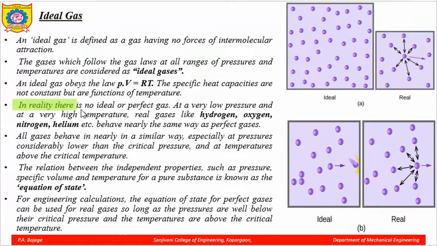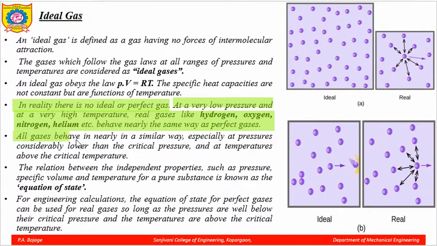In reality, there is no ideal or perfect gas. At low pressures and at very high temperatures, even real gases will act as an ideal gas. For example, hydrogen, oxygen, nitrogen, helium behave nearly as a perfect gas or an ideal gas.